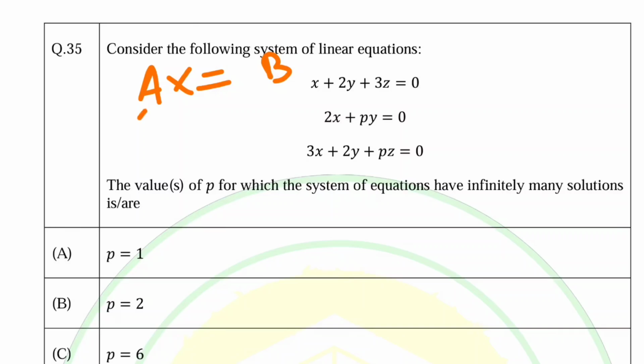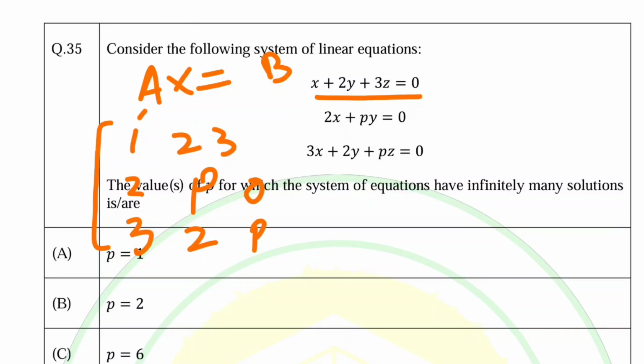A is the coefficient matrix, so A will be equal to the coefficient of x in the first equation, which is 1, so we have 1 2 3. Here we have 2, 1, rather P, and Z is 0. Then we have 3, 2 and P. Okay.